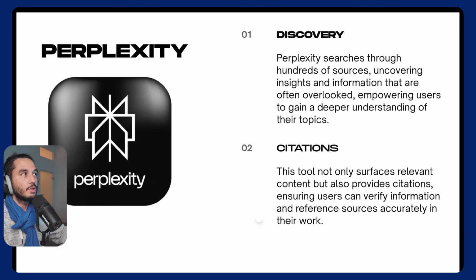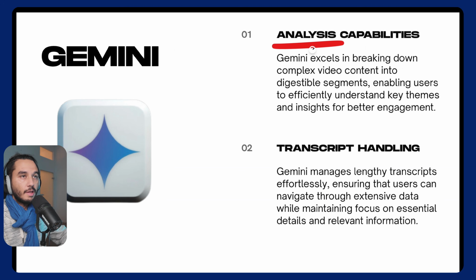But what I found is that for discovery and research, Perplexity is actually the most convenient tool. Now, Gemini is also amazing because it has a very good deep research mode. And not only that, for YouTube, it can actually handle transcripts quite well, better than the other models. So for research, Gemini and Perplexity are great.